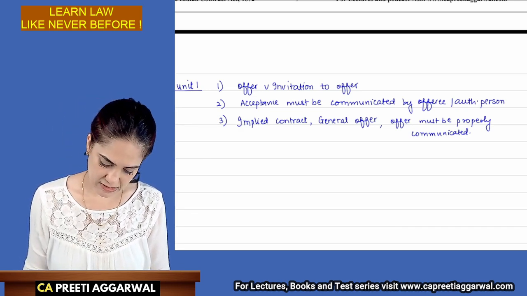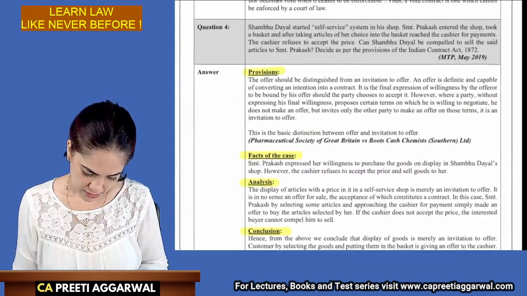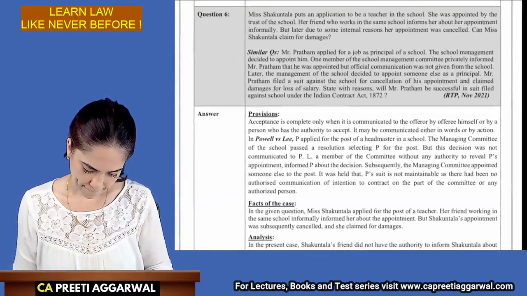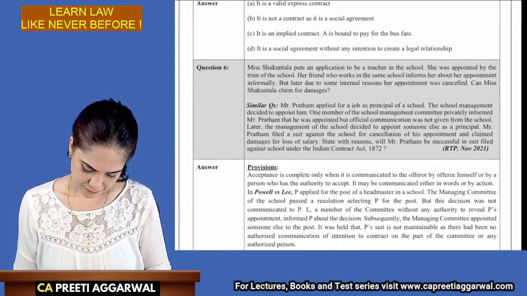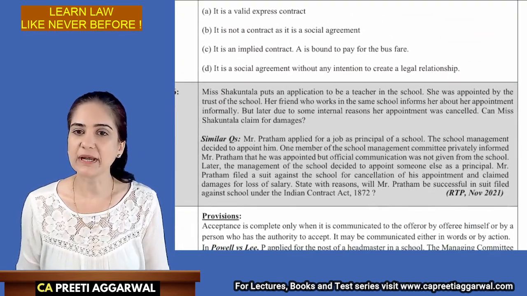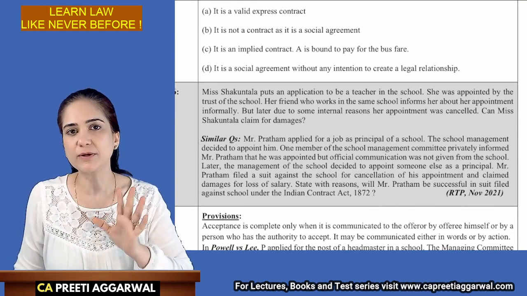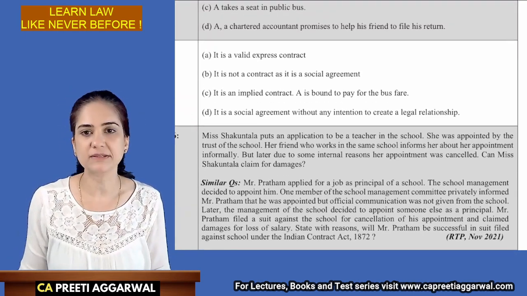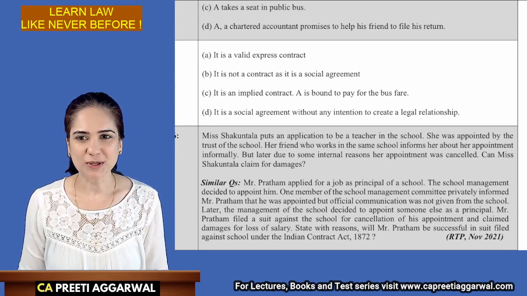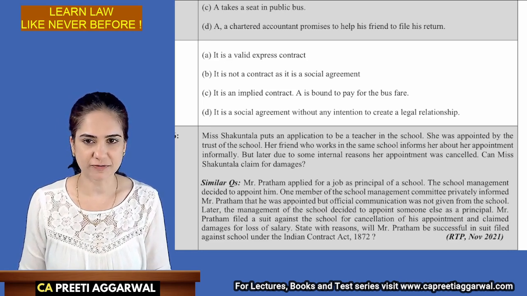Now let us discuss question 6, which I have selected for today's session. It is very frequently asked in the exam. There is a case law whose facts you need to write in the exam. Miss Shakuntala puts an application to be a teacher in a school. She was appointed by the trust of the school.